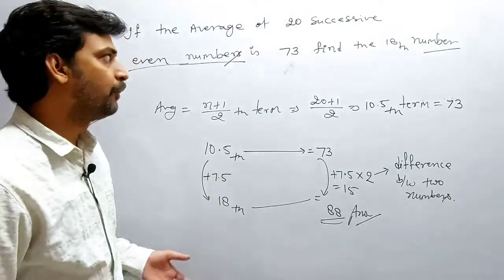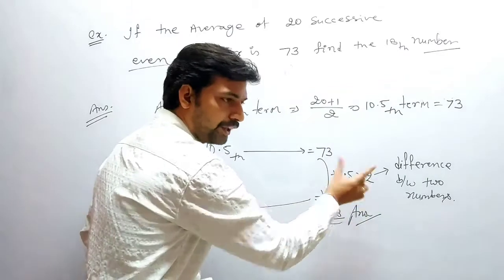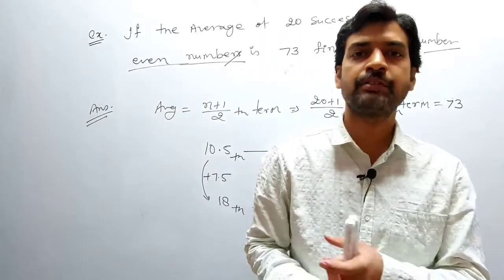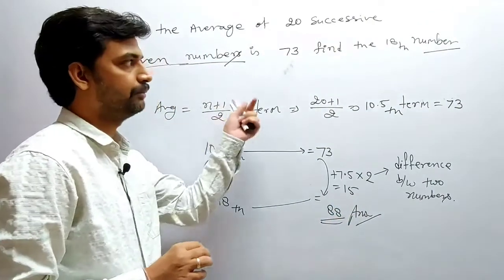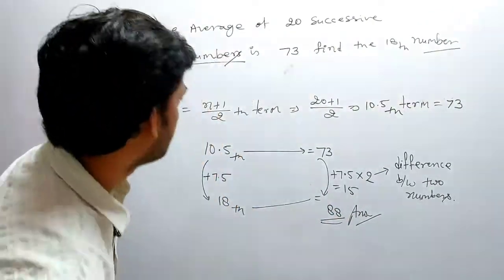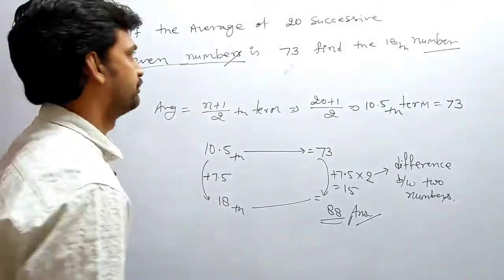Now when we are talking about odd numbers, this process is the same. You need to find this difference. In odd numbers, the difference is also 2. So you can solve this question on the basis of odd numbers also. Now I am taking some questions on the basis of multiples of some number.